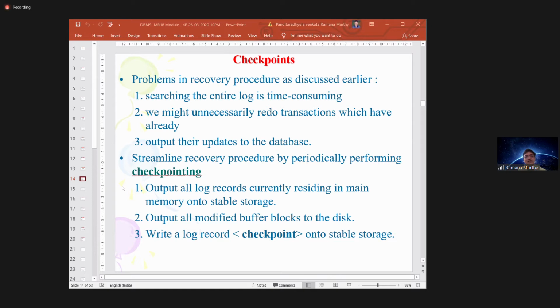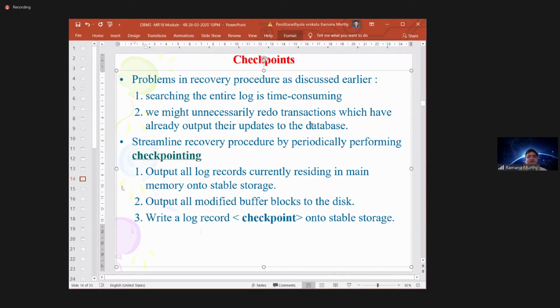Otherwise, what happens? You are unnecessarily redoing transactions which have already output their updates to the database. Some updates are already on the database, you confirmed it also, but still you are unnecessarily doing redo operations on those things also. There is nothing wrong, but it is unnecessary. Time waste. So that is the reason, to avoid this unnecessary read and unnecessary updates to the database.